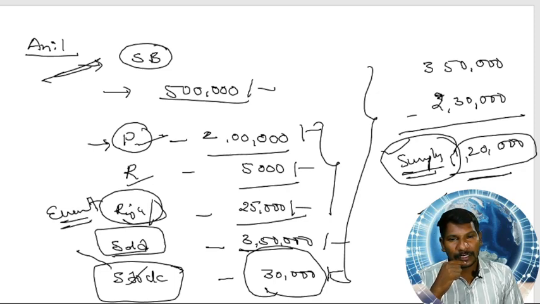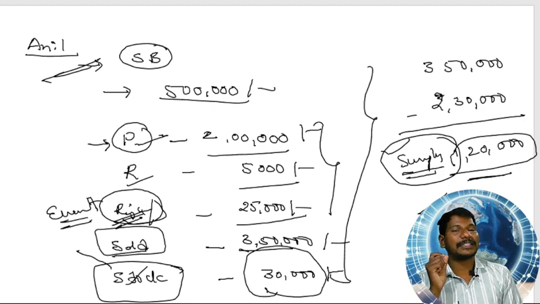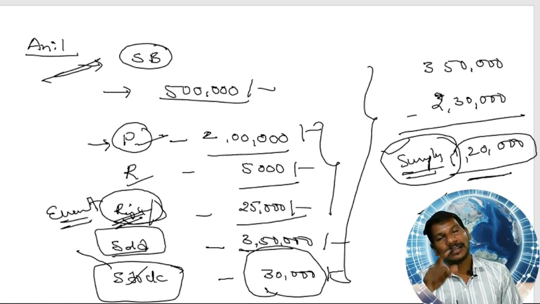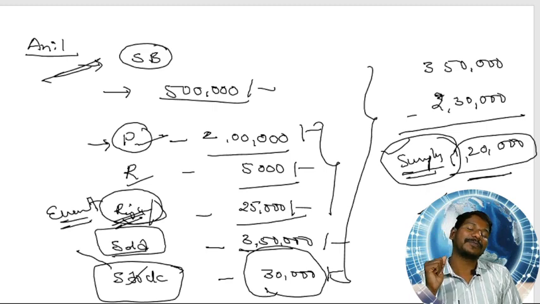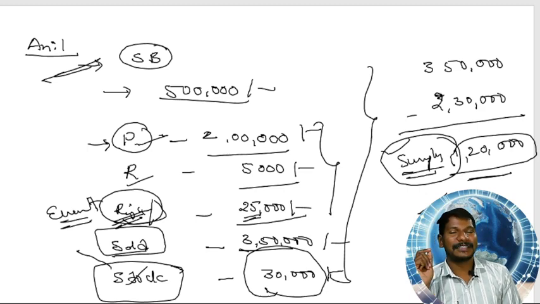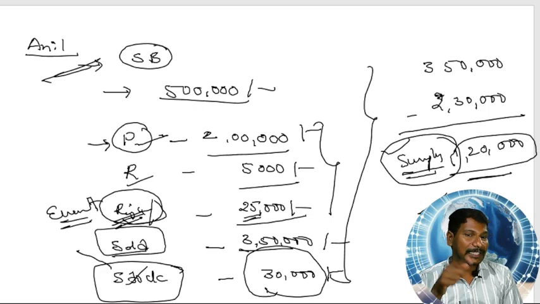So appointing an accountant, is it a financial transaction? No, it cannot be a financial transaction, because the appointment of an accountant cannot be expressed in terms of money. But the payment of salary to the accountant can be expressed in terms of money, so it is a financial transaction.